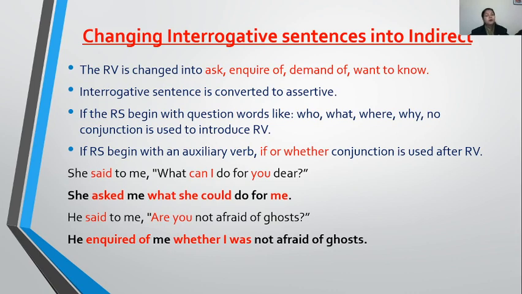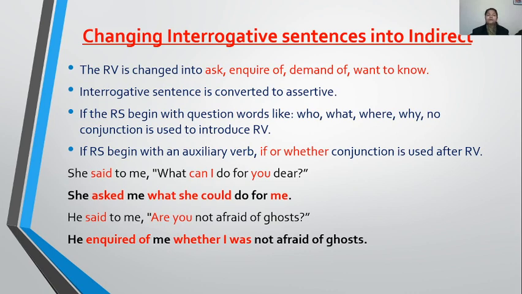Okay, so these are the reporting verbs that are used in interrogative sentences. That means when you convert an interrogative sentence into indirect speech, what will be your reporting verb? Asked, inquired of, demanded of, wanted to know, such as. Fine. Second thing, an interrogative sentence is converted to assertive. It means that the question mark will be omitted. It will be dropped. Then if the reported speech begins with a question word like who, what, where, no conjunction is required to introduce the reported speech.